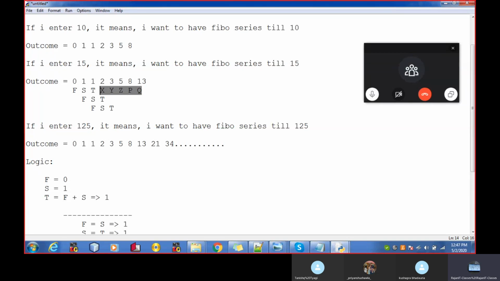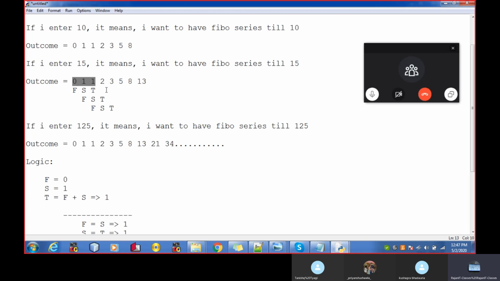Just don't bother about these variables. Just bother about the first three numbers first of all. Always think in pieces. Don't think big, think small and gradually think big. So just worry about the first three numbers.